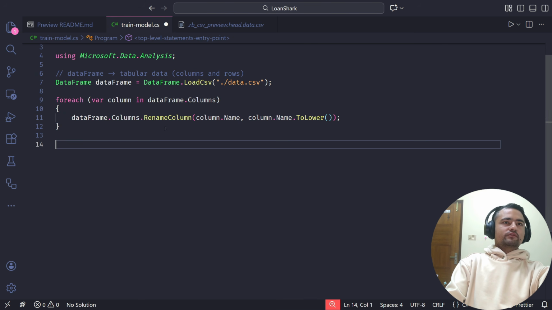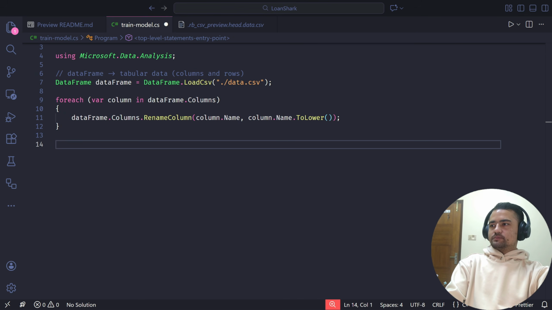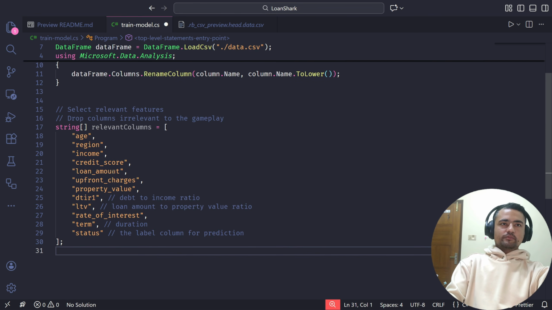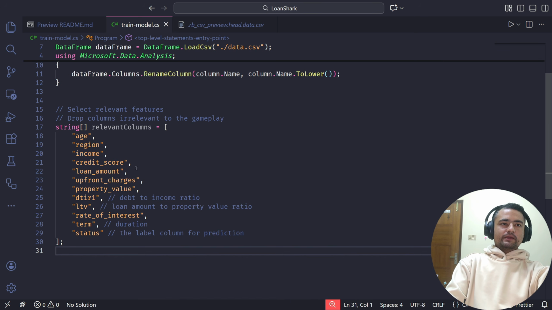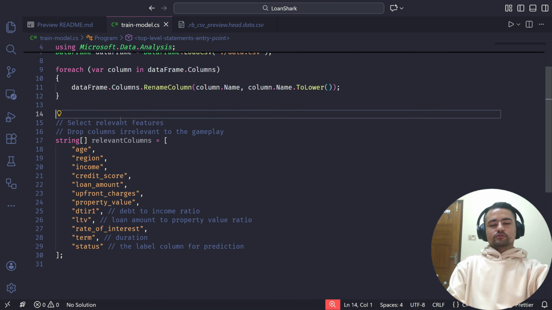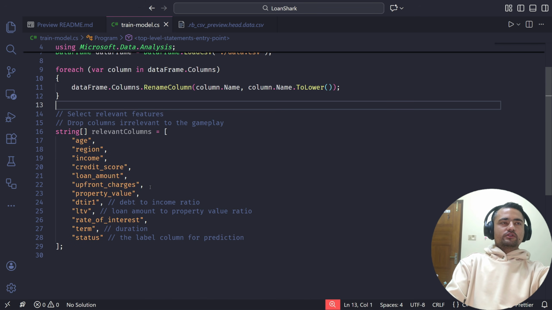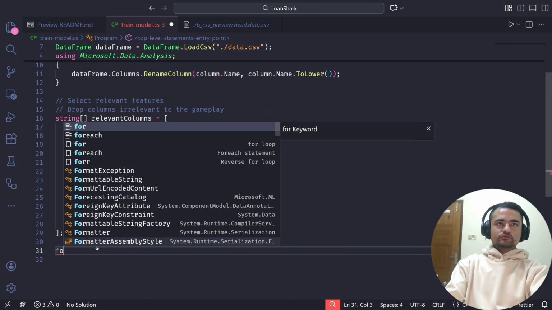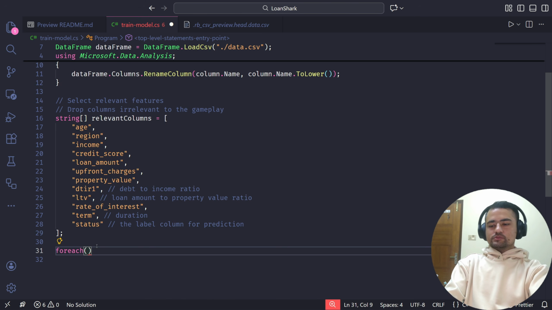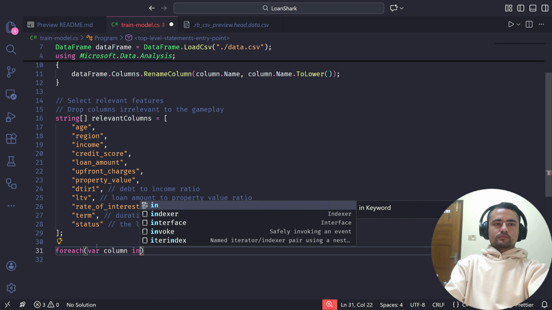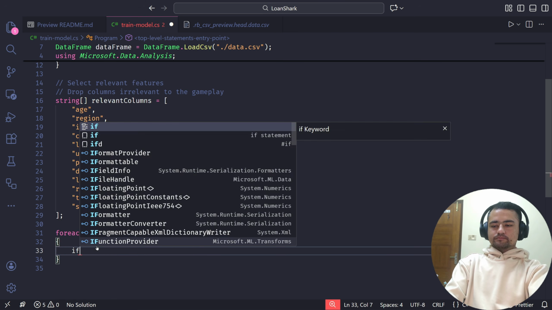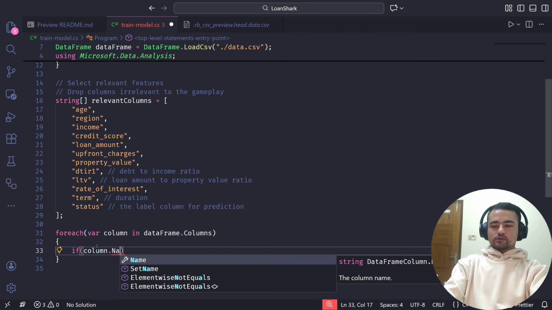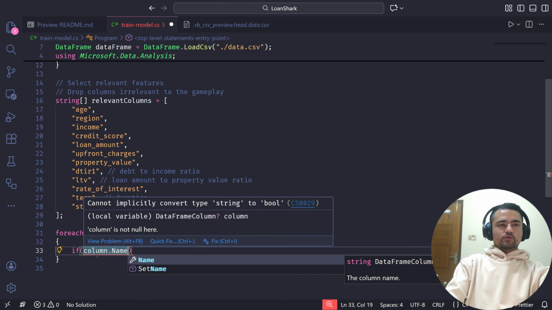So I already have a curated list of columns that I'm going to use. I'm just going to paste the code here so that you can see what are the columns that I have chosen for this project. Now, if you see, I have just a handful of columns here. I'm going to remove everything else, every other column from the data frame. So how do I do that? I will again look at the columns, and I just need to first find the column's name, which is just column.name.